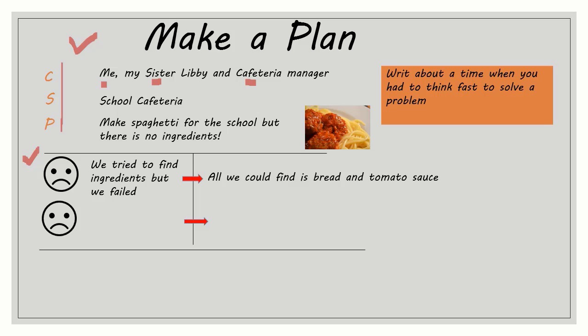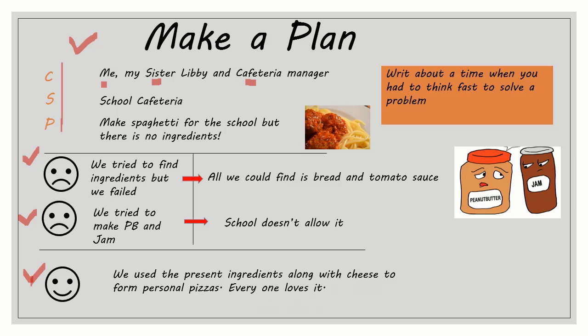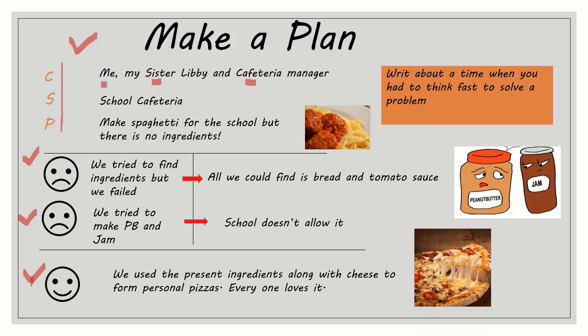The other unsuccessful attempt was when we thought of making peanut butter and jam, but we realized that this is not allowed in the school. Now, my last part is where my problem gets solved: we decided that with the ingredients given to us, we can come up with making some pizza. So this is my rough plan. Let's see how I'm going to implement it.